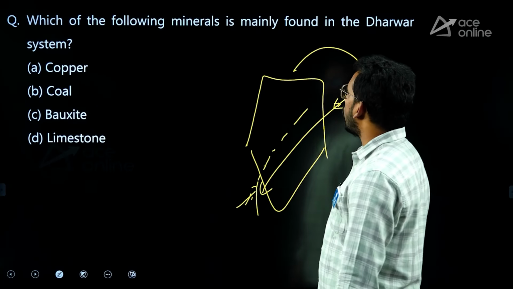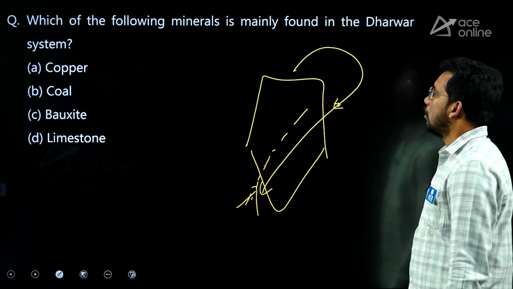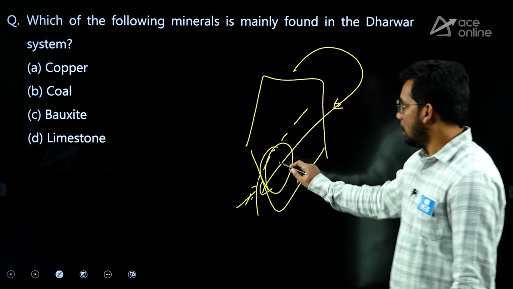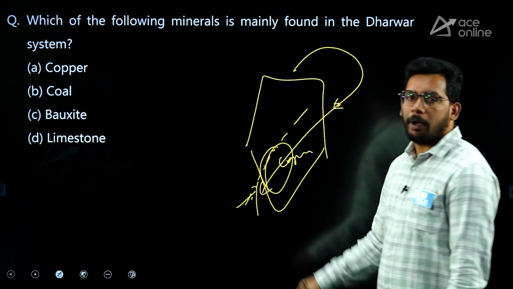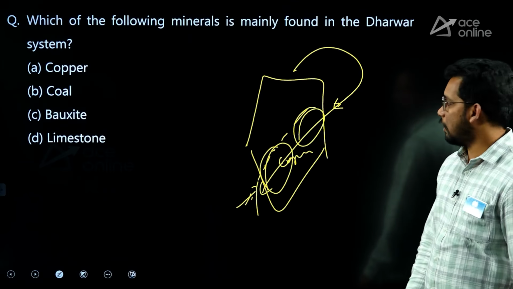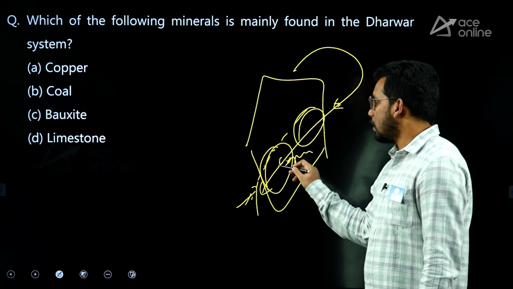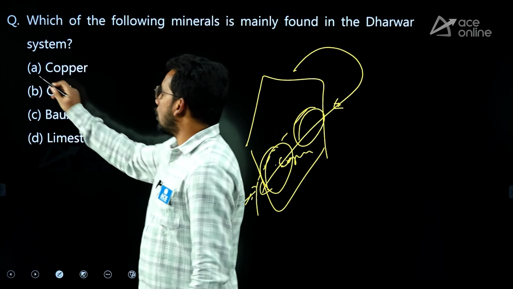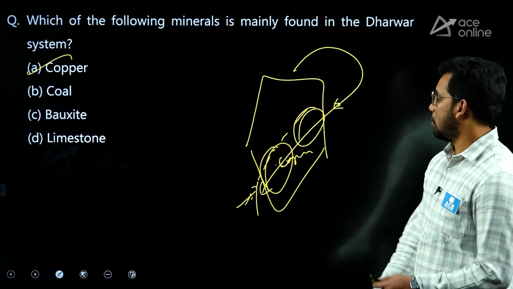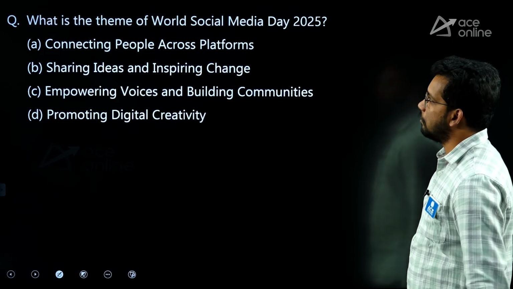Next one, which of the following minerals is mainly found in Dharwar? The Dharwar system is mainly found in the southwest. In this region, copper is the dominant mineral. In the eastern part we have coal and other elements, and iron ore, but here we have copper. So copper is the main mineral found in the Dharwar region, the southwest, Karnataka region.